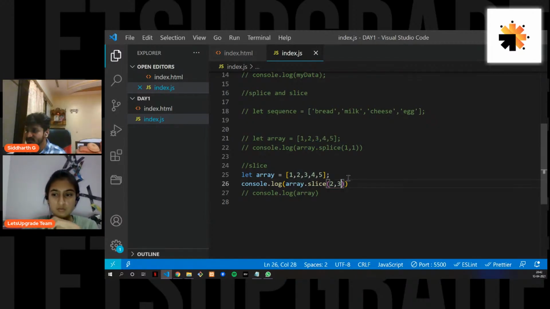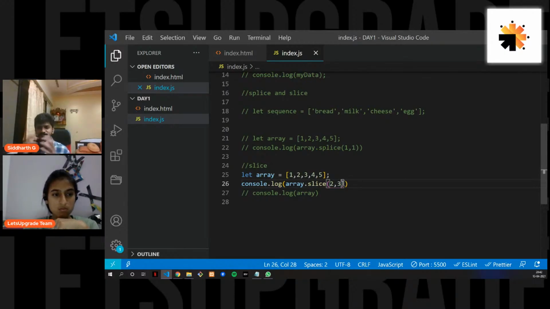But in slice, what it does is it takes the first integer, which is at 2, and the second integer that you are passing, it will not consider that. It will stop at that. So the next integer that you are giving here is the place where you stop it.